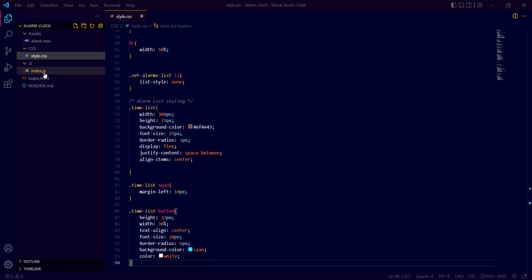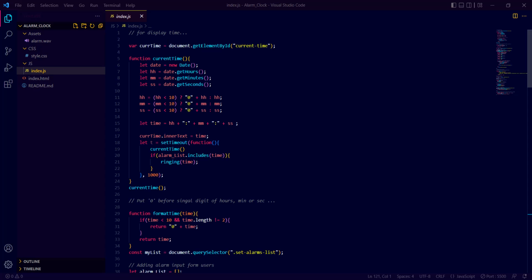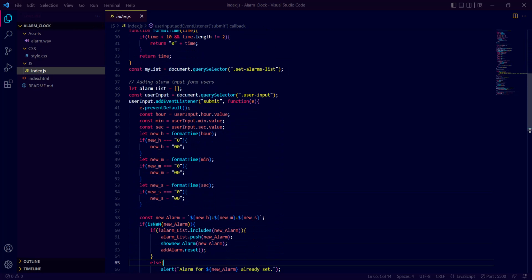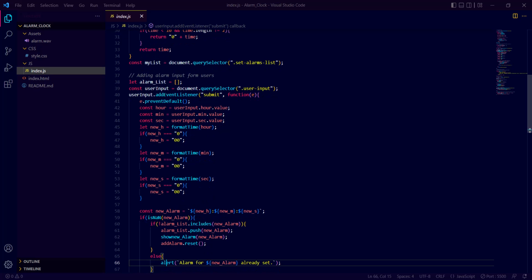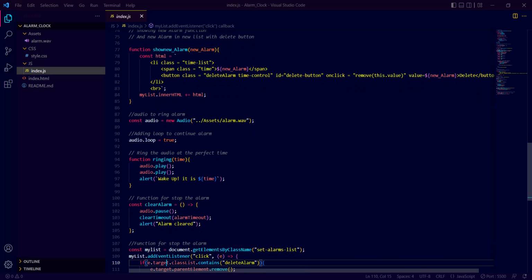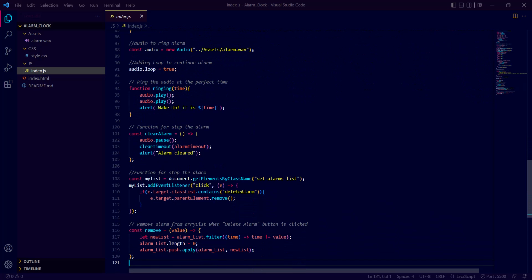Now let's see the JavaScript file. This is to set the current time, and this section is to set the alarm, and this section will show the alarm, and this will start the sound. This section is to stop the alarm, and this section is to remove the alarm.